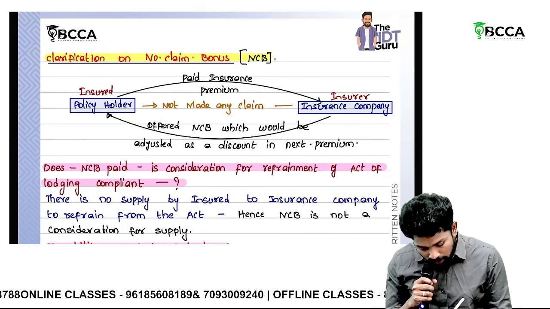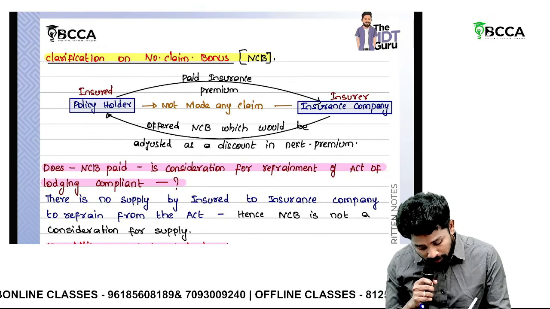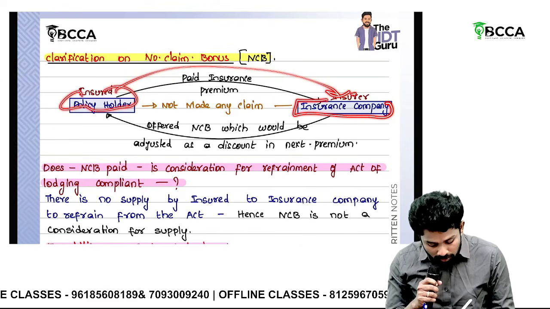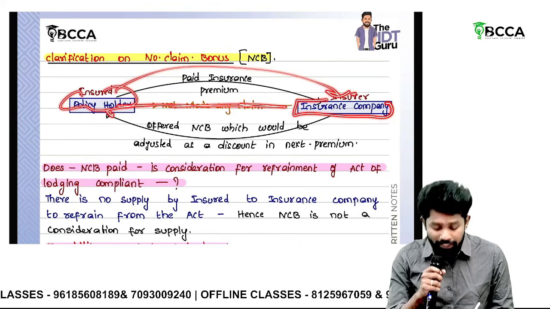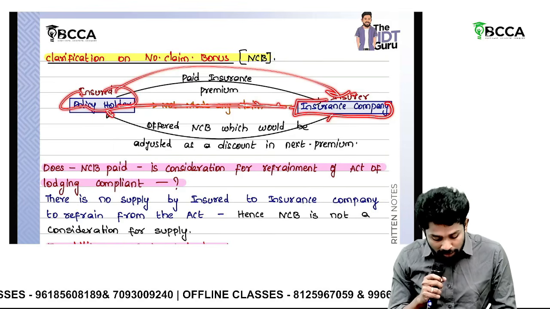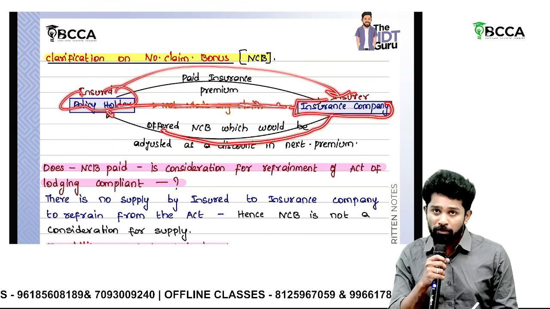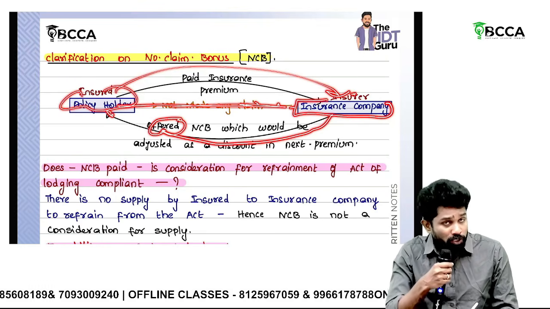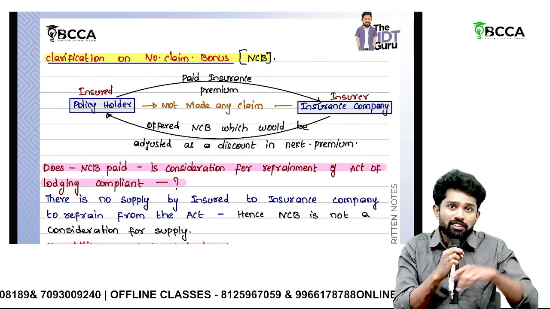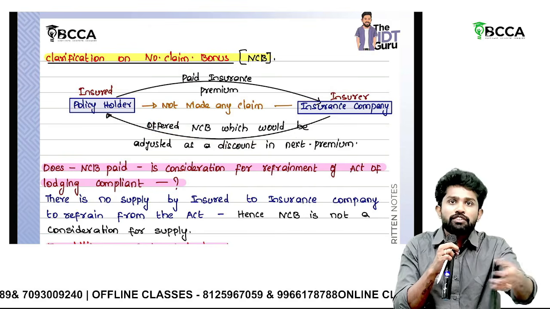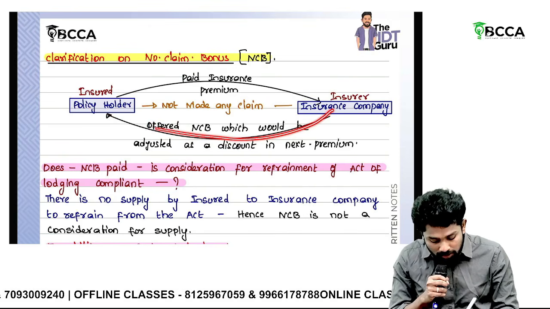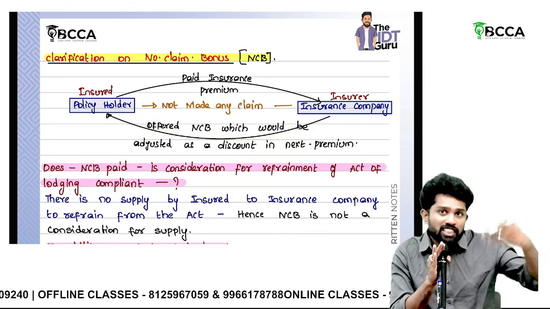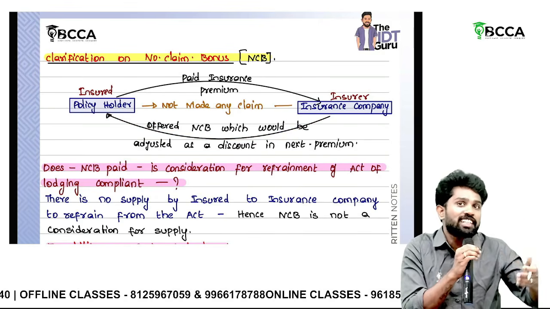See, a policyholder pays insurance premium to the insurance company. During a year, this policyholder didn't make any claim. Since he didn't make any claim, the insurance company, while collecting the second year premium, offers some bonus. Even though they call it a bonus, it acts like a discount. In the second year, if you need to pay 30,000, with a 10,000 discount you'll be paying only 20,000. So the insurance company is giving a no claim bonus. Next year, you need to pay 30,000 premium again, less 10,000, and pay only 20,000.